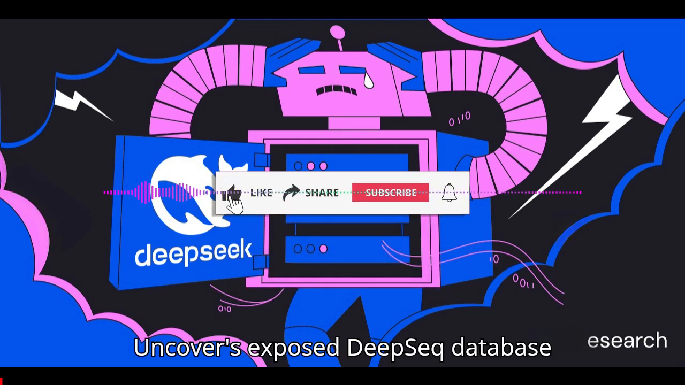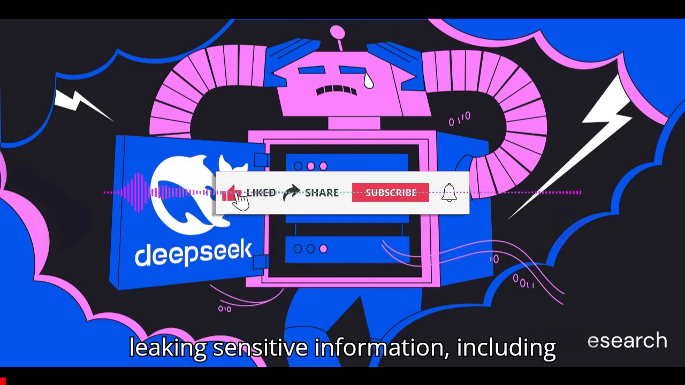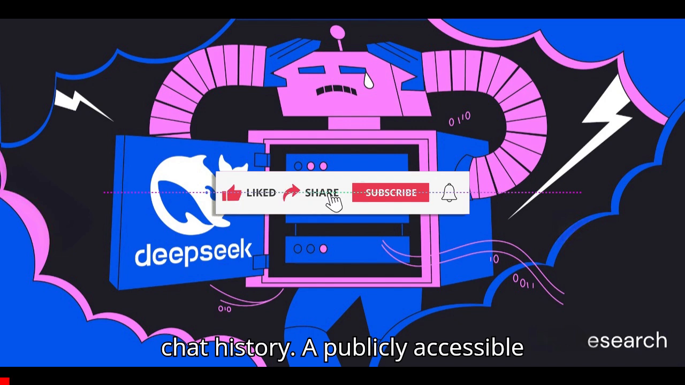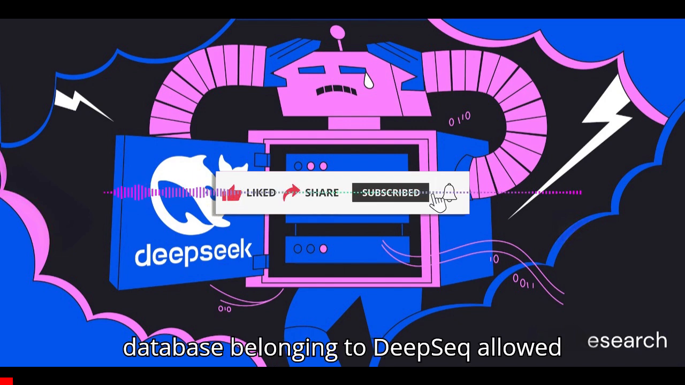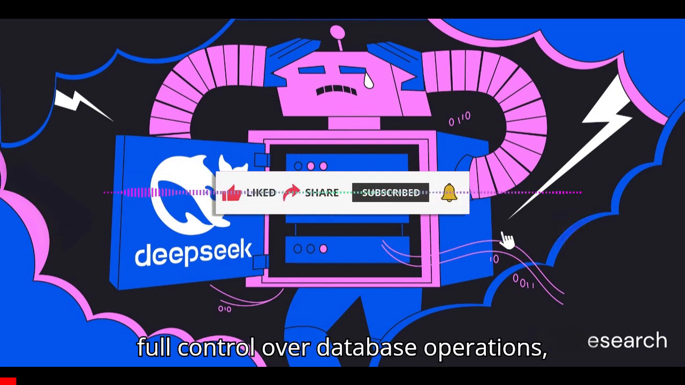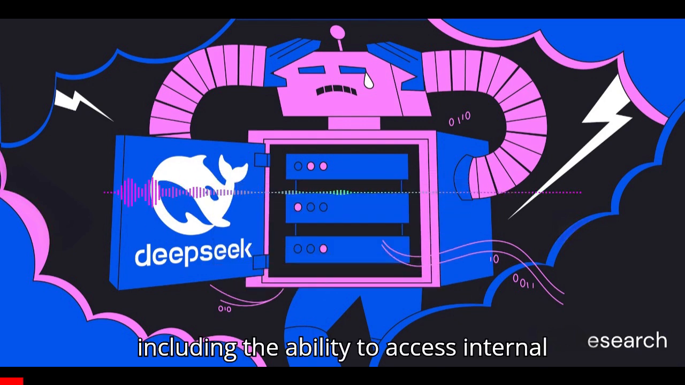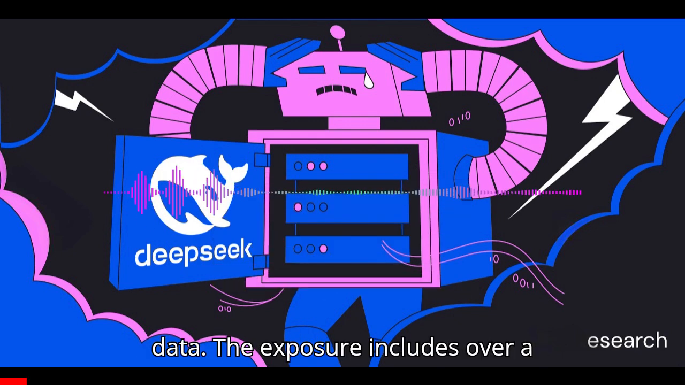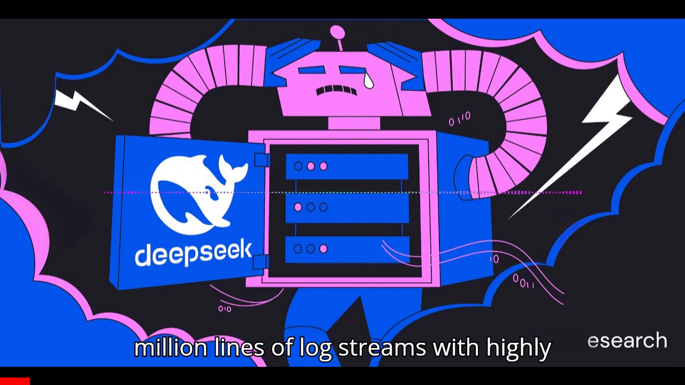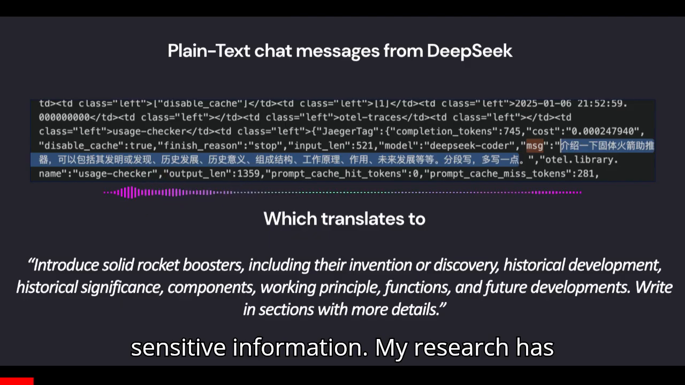Uncovers exposed DeepSeek database leaking sensitive information, including chat history. A publicly accessible database belonging to DeepSeek allowed full control over database operations, including the ability to access internal data. The exposure includes over 1 million lines of log streams with highly sensitive information.